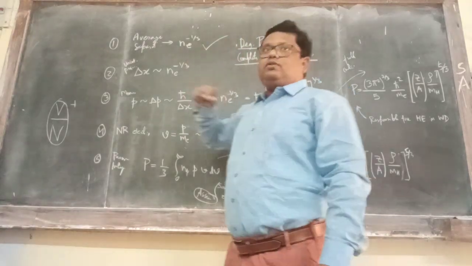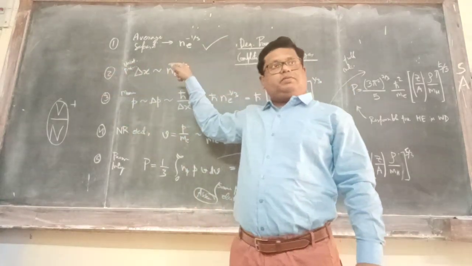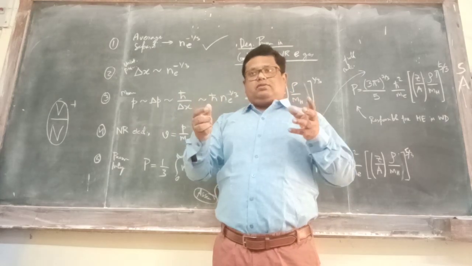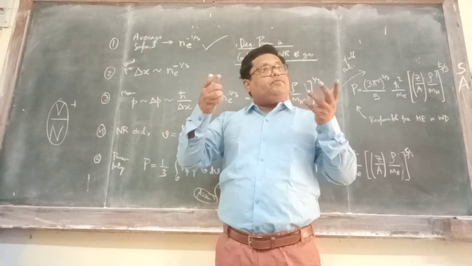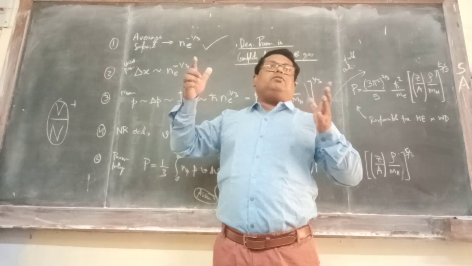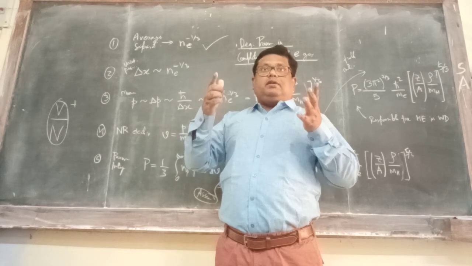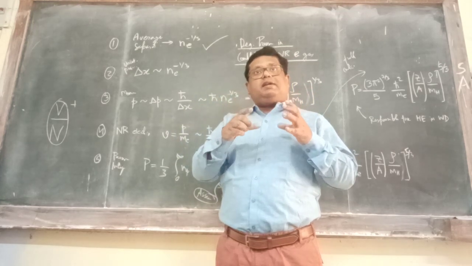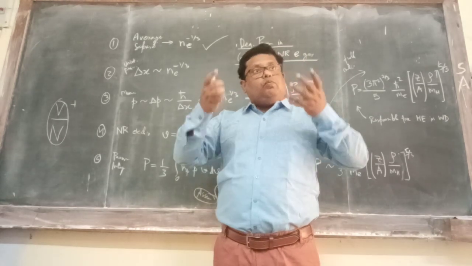Next, what we did was we invoked the uncertainty principle, right? The electrons will follow Pauli's exclusion principle, and we are talking about the white dwarf, the completely degenerate case. So they will be compressed, but this compression means that Pauli's exclusion principle will be satisfied.